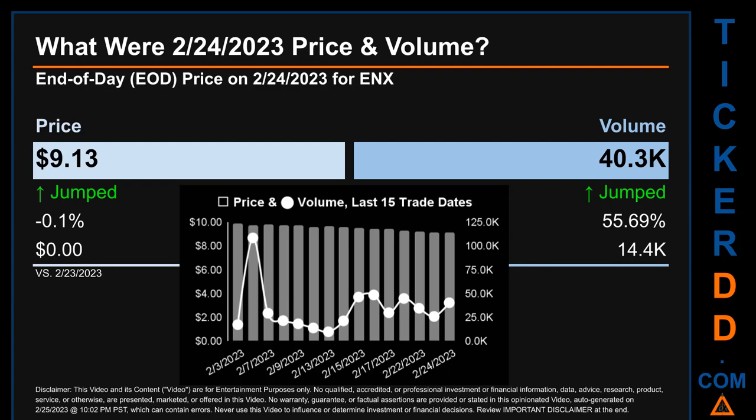The graph shows price and volume for the last 15 trade dates. Across a range of 78 cents, the max and minimum end-of-day price were respectively 9.92 and 9.13. Volume saw a range of 98.8 thousand, from a day low of 9.8 thousand to a day high of 108.5 thousand.